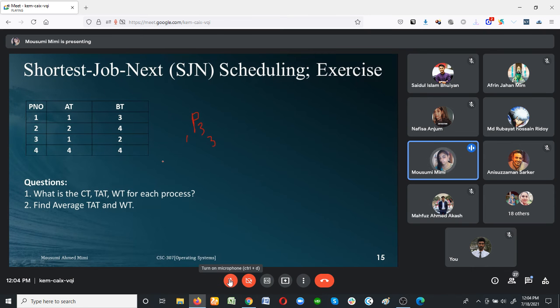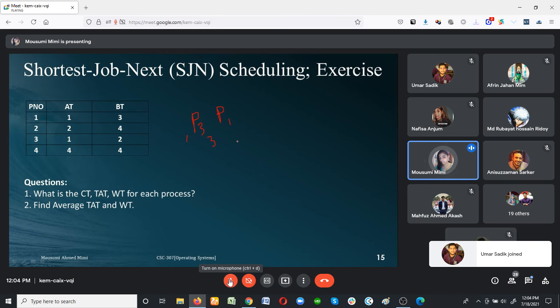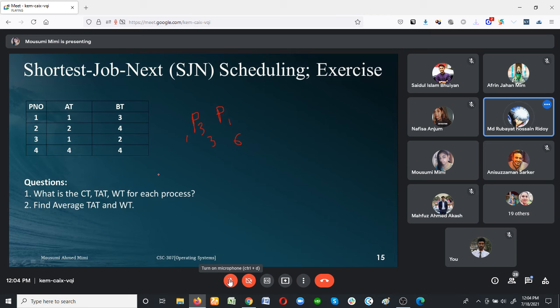Then which process do I go next? Ma'am, the first one. Yes, then I go for process 1. So 3 plus 3 equal to 6. Then which process? Ma'am, second. Yes, because